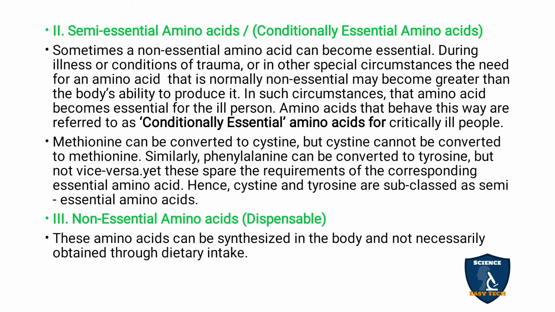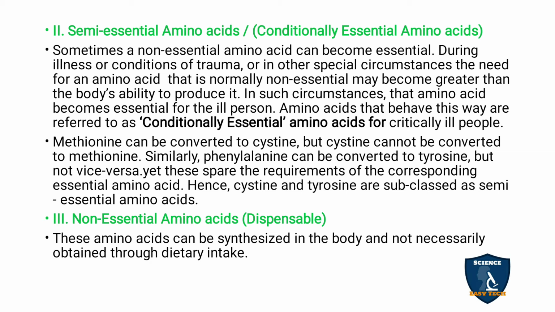For example, methionine can be converted to cysteine, but cysteine cannot be converted to methionine. Similarly, phenylalanine can be converted to tyrosine, but not vice versa. So you can convert one amino acid into another amino acid. Hence cysteine and tyrosine are subclassed as semi-essential amino acids.